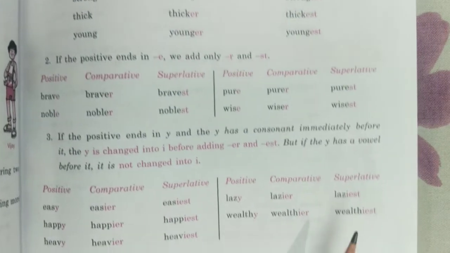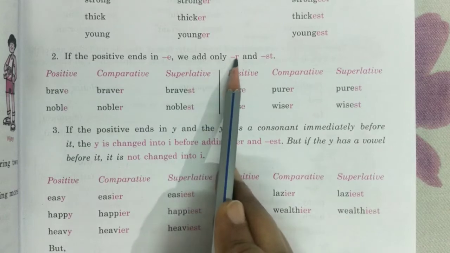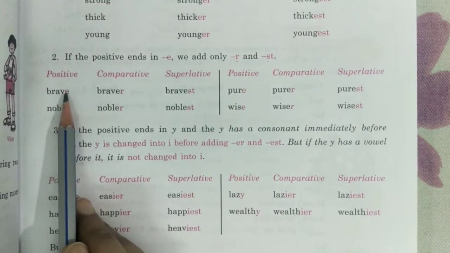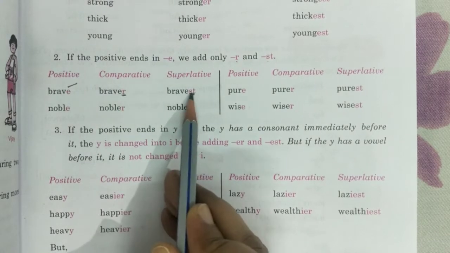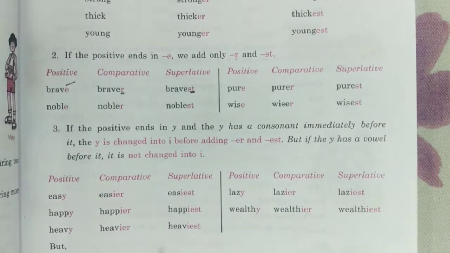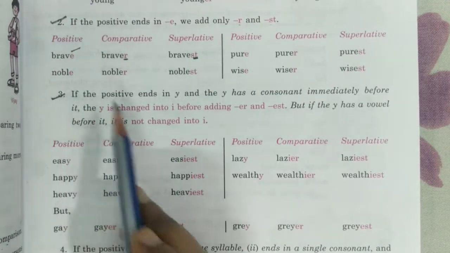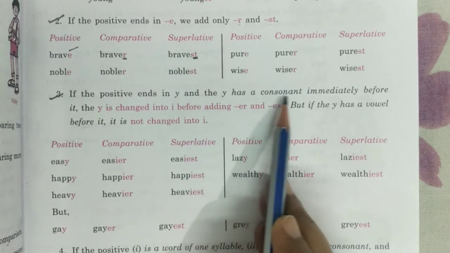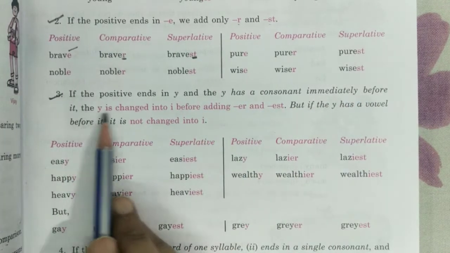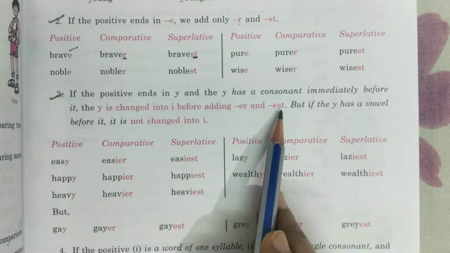But if the positive ends in E, we add only R and ST. E is already there, so we add only R and ST. Then all these you will be learning. If the positive ends in Y and the Y has a consonant immediately before it, the Y is changed into I before adding ER and EST.